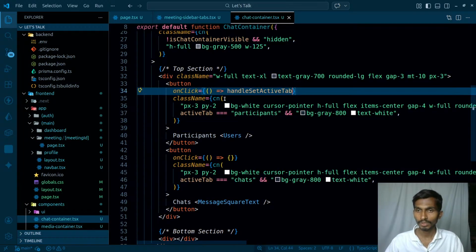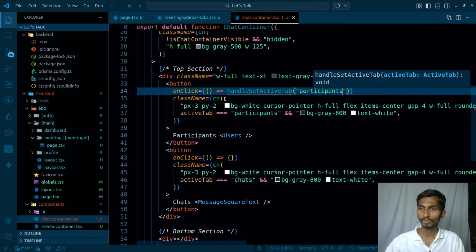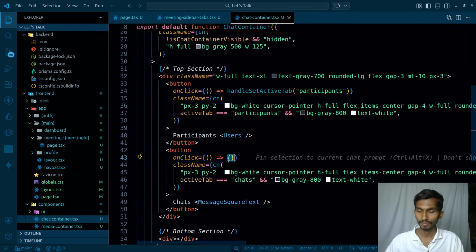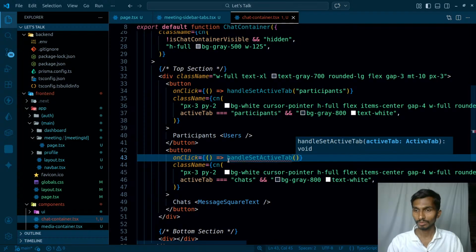I'm going to use this handle set tab. This is going to be participants, and handle set tab, this is going to be chats.